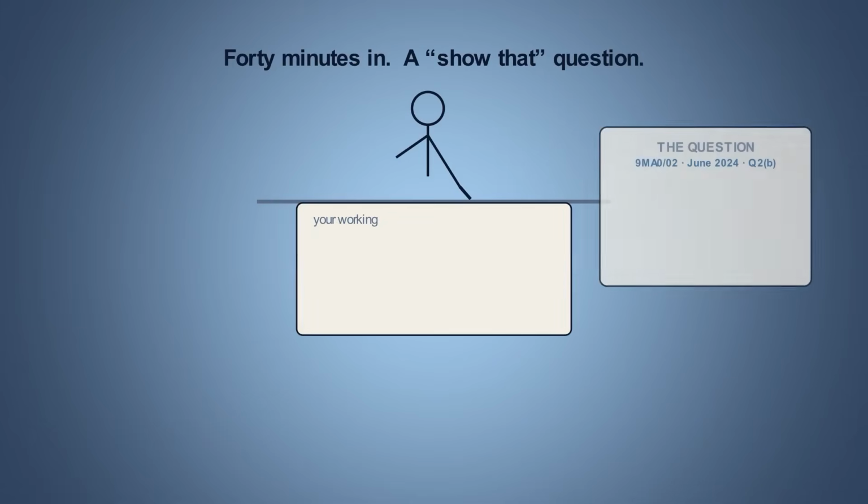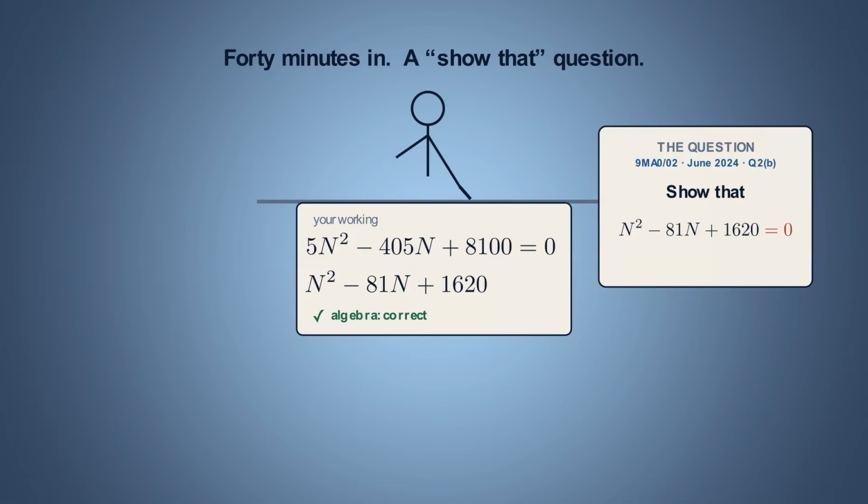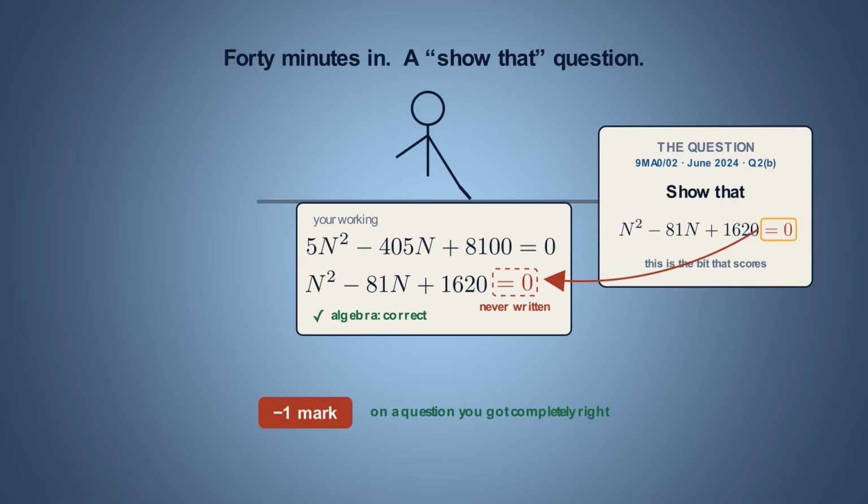Right, so here's the mistake I promised you at the start of the video. Picture this, you're 40 minutes into paper 2. You hit a show that question. You know exactly what to do. You work through the algebra, line after line, clean as anything, and you get to the bottom and write the final expression. You feel good about it. But what you didn't write was 2 little characters. Equals. You showed the expression, but you never showed that it equals something. And that's 1 mark gone on a question that you really got completely right.